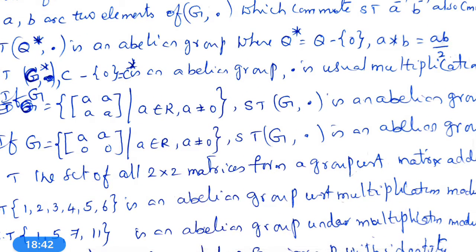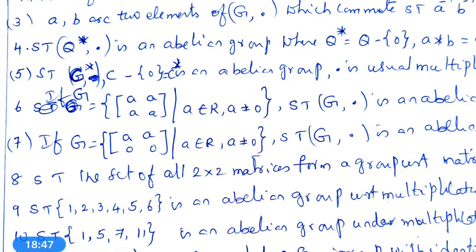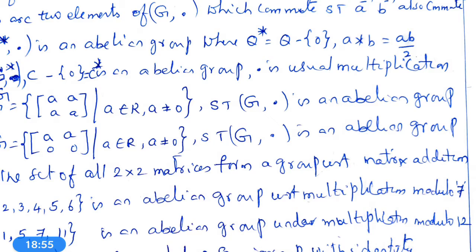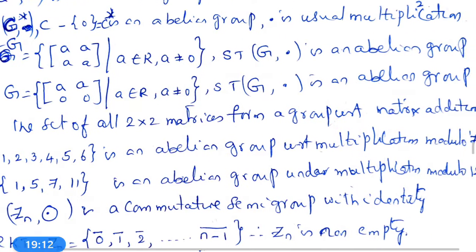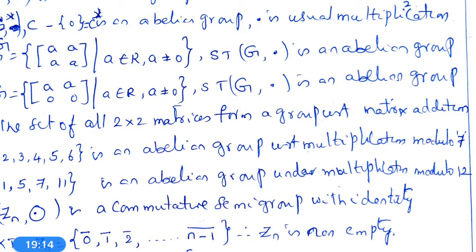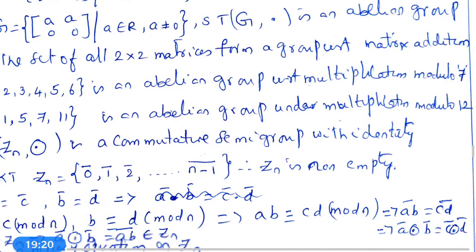Is an abelian group. Dot is usual multiplication. Next, sixth problem: if G is equal to the set of all 2 by 2 matrices A, such that A belongs to R, A not equal to 0, then show that G comma dot is an abelian group. Seventh problem: if G is equal to the set of all 2 by 2 matrices, first row A, second row 0, such that A belongs to R, A not equal to 0, show that G comma dot is an abelian group.